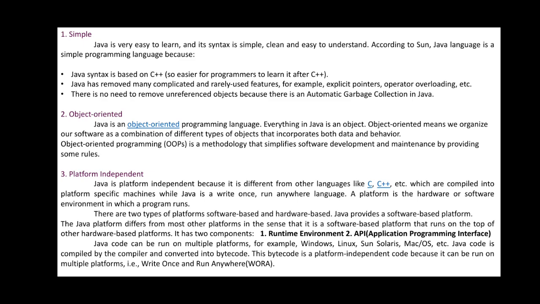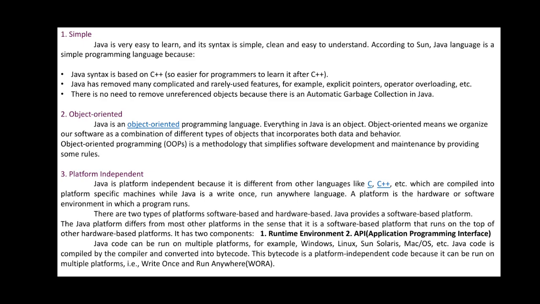But Java is not that way. You write Java on one PC and you can run it on different PCs. There is no problem. So compared to C and C++, Java is platform independent. A platform is a hardware or software environment in which a program runs. Whatever the versions, whatever the software you have used to write a program on one PC can also be used on other PCs, and you can run the program without any hindrance or problem. That is what you call platform independent.